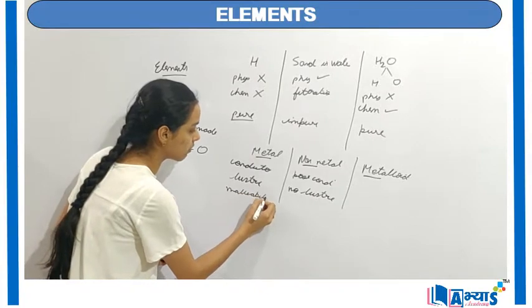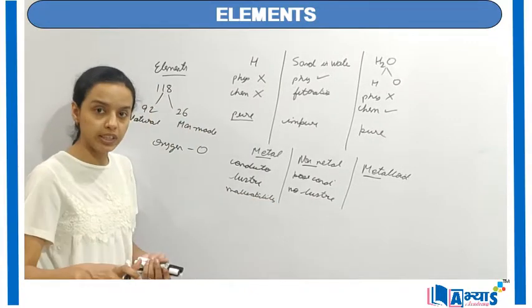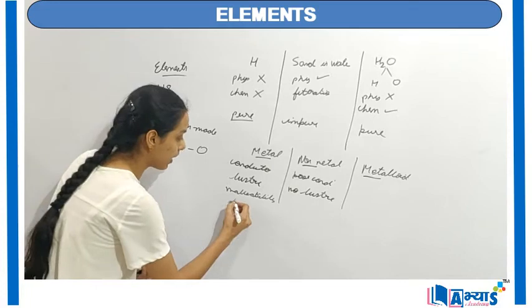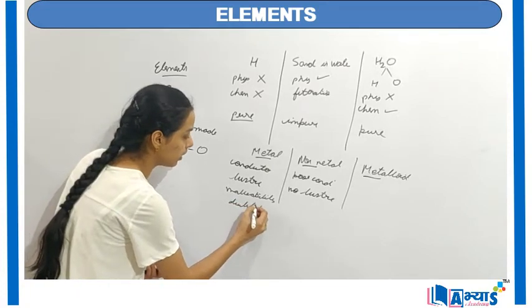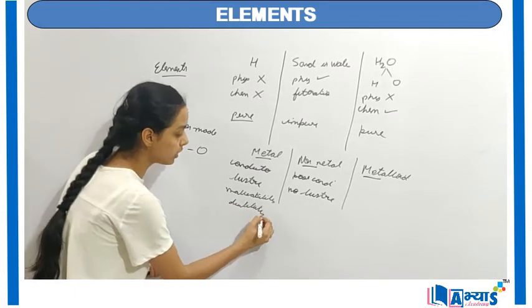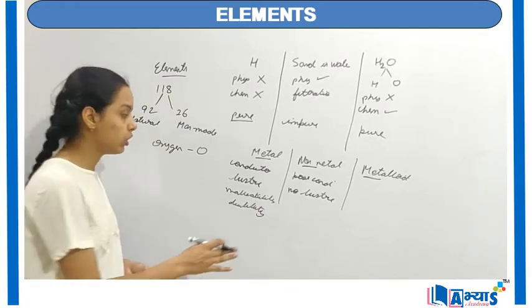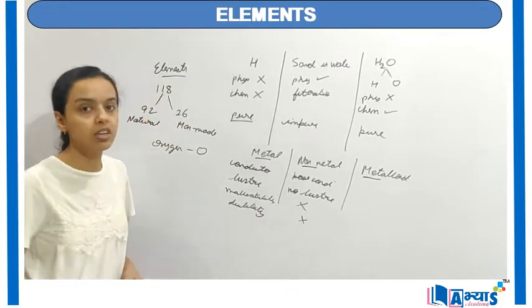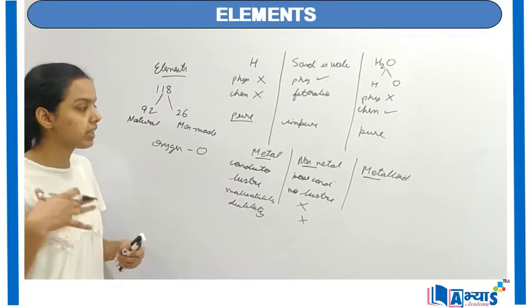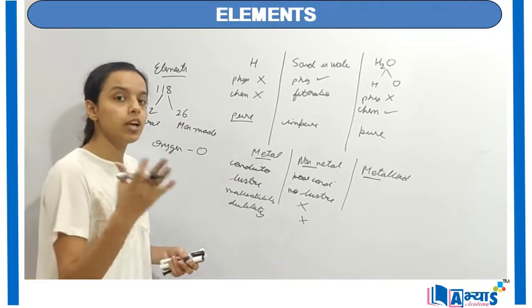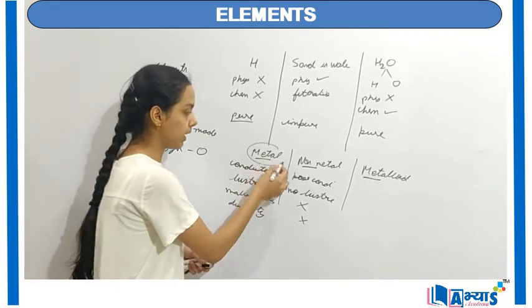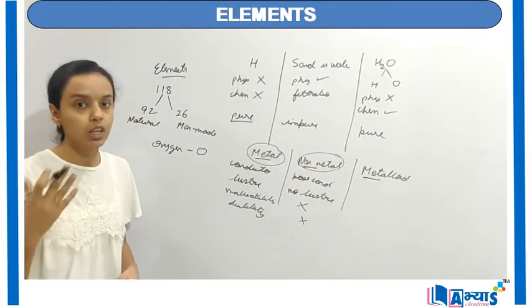Malleability refers to the formation of thin sheets only of metals, and ductility refers to the property by which you can make thin wires only of metals. Now these two properties are absent in non-metals. And basically the metalloids are those substances which show properties both of metals as well as non-metals.